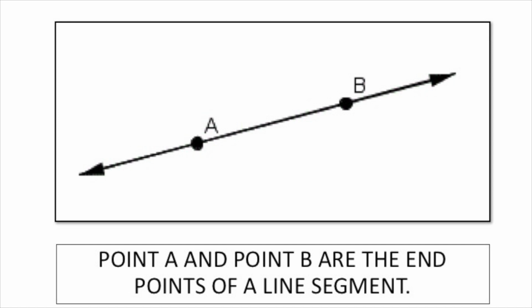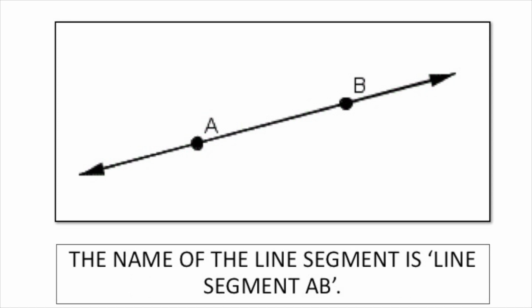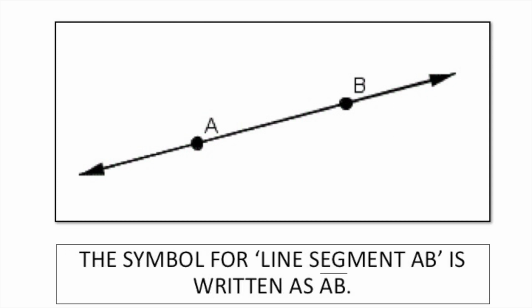Like now you've already learned, guys, the name of the line segment is line segment AB. Okay? So the symbol for line segment AB is written as AB and the line above. On the line above here, AB, can you see any arrows? No. Remember, for the symbol for line segments, no arrows.